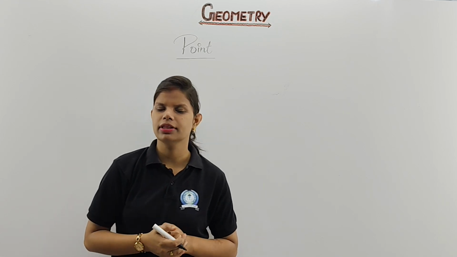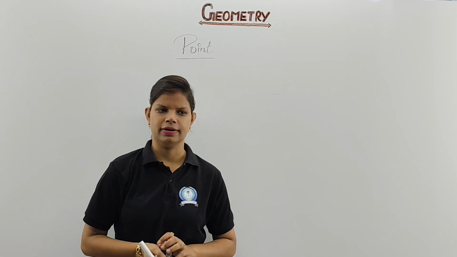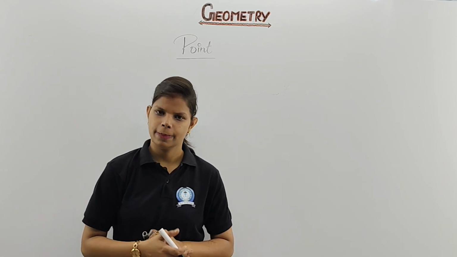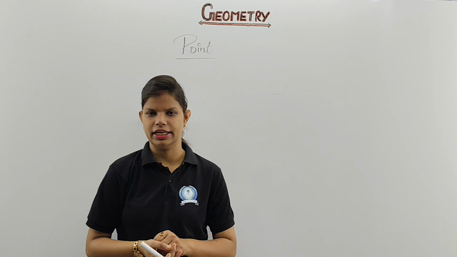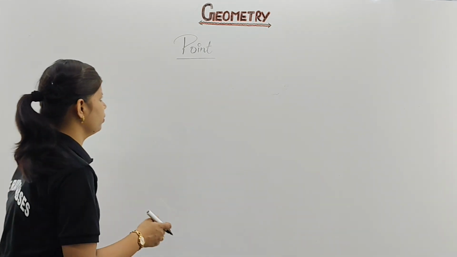So how are you going to define it with a definition? What exactly is a point? How are you going to define it? Can you please let me know? Verbally we know what a point is exactly. In Hindi it is called bindu. But what about the definition part when we are going to discuss it?